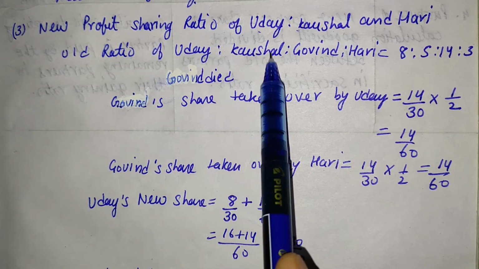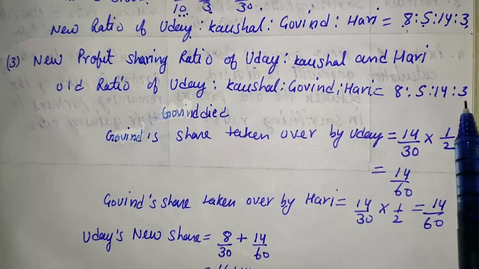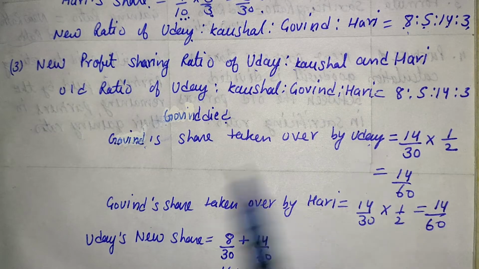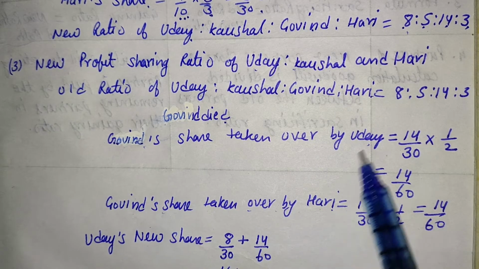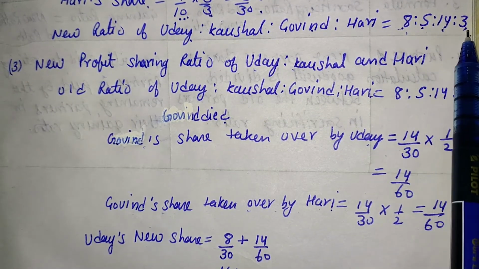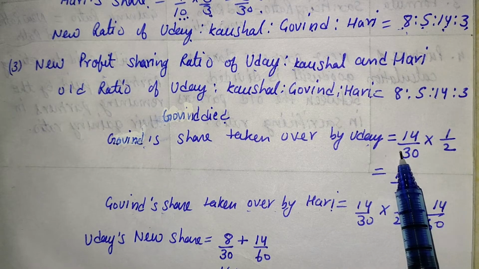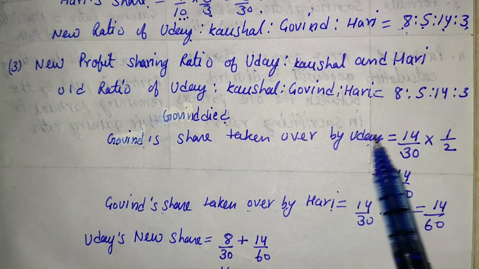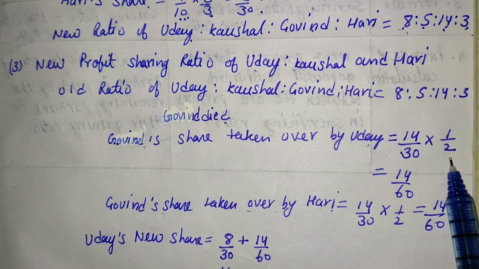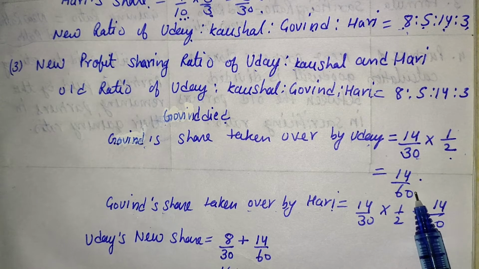The old ratio of Uday, Kaushal, Govind and Hari is 8:5:14:3. Here Govind is dead. Govind's share is taken over by Uday and by Hari. Govind's share is 14, and the total of 8 plus 5 plus 14 plus 3 is 30. So Govind's share, 14 upon 30, is taken by Uday and Hari equally. There are two partners, so 1:1, and the total is 1 upon 2. So 14 into 1 is 14, 30 into 2 is 60.